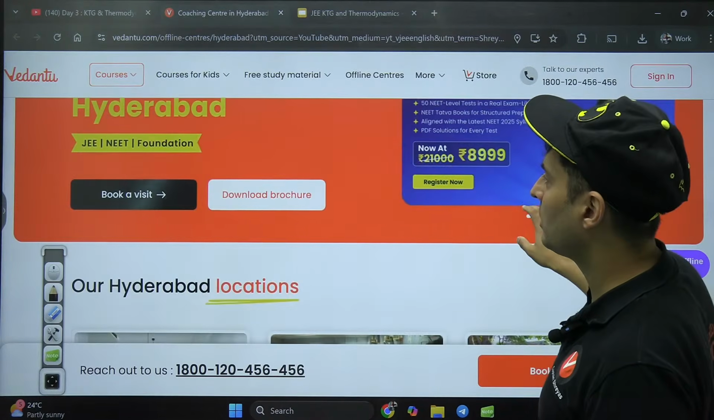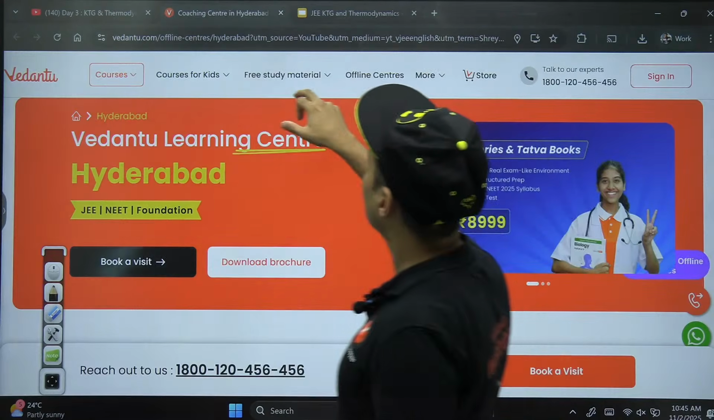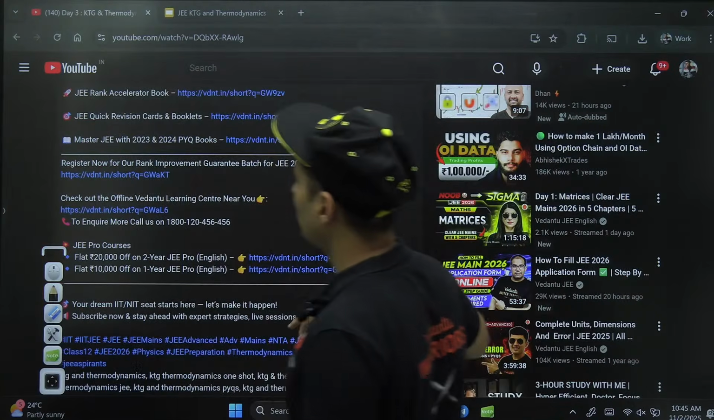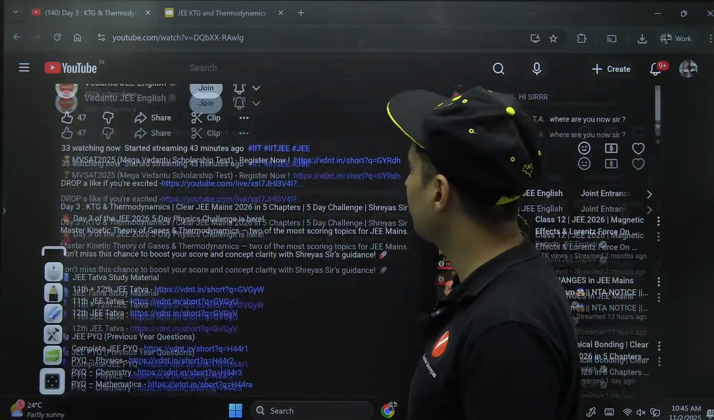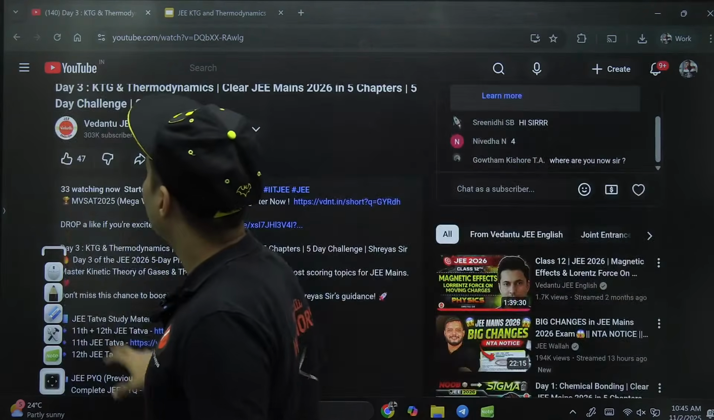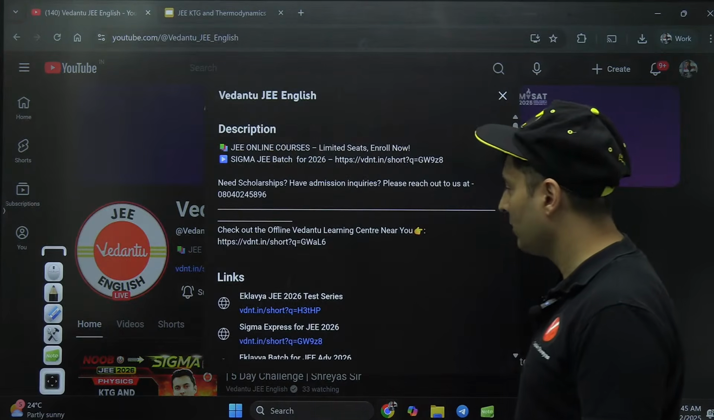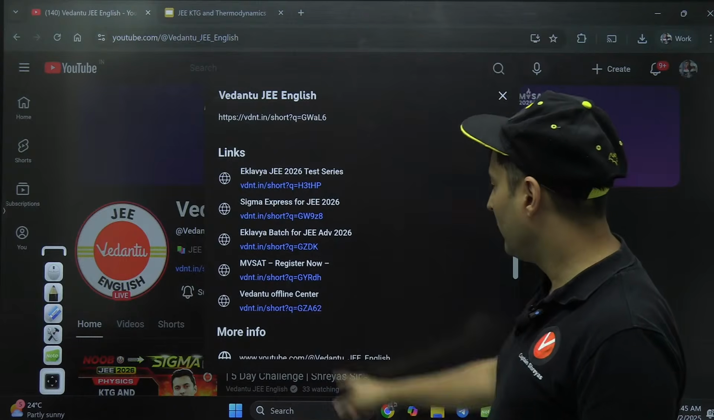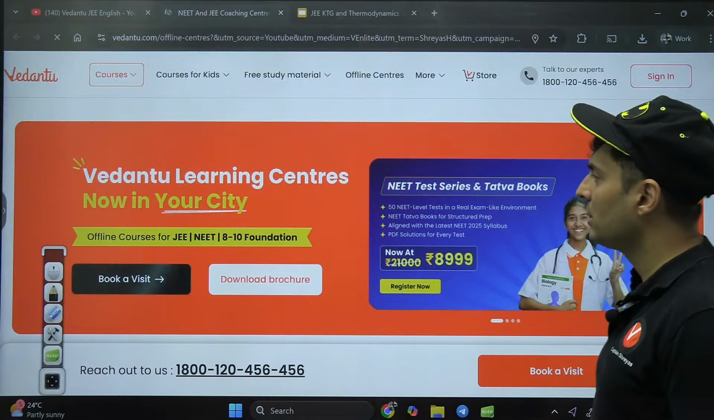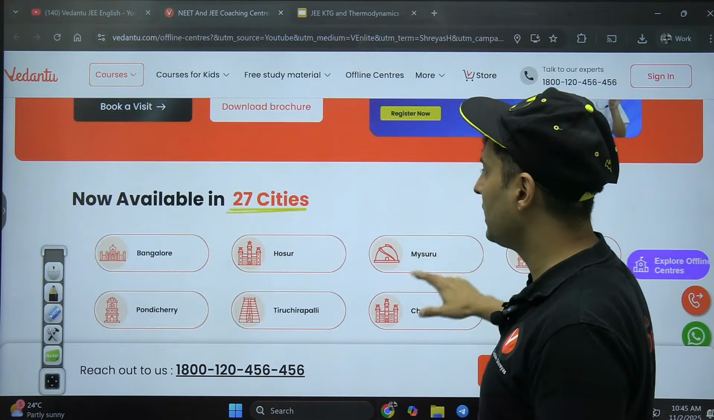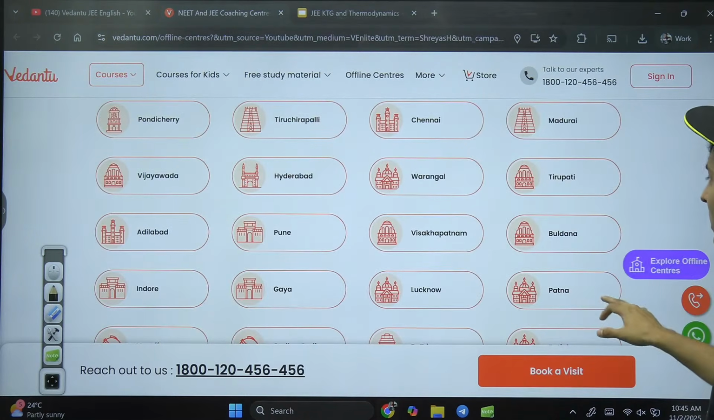I also don't explore this much. Okay. Book a visit. Why is it showing Hyderabad? I don't want Hyderabad, bro. My God. Looks like I have to get this description box changed. Thank you for pointing it out. Vedantu Offline Center is there on the main homepage only. Just click on that. This will open up. And yes, you can choose your city over here. Wow, this is a better website.